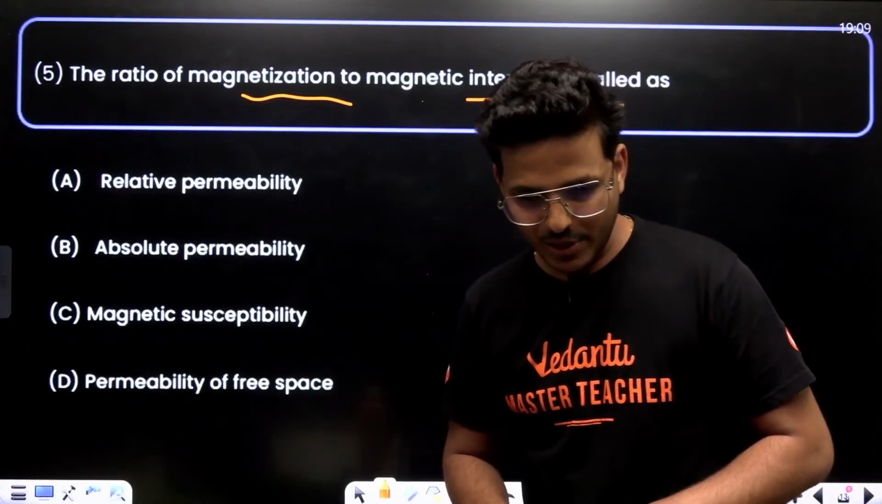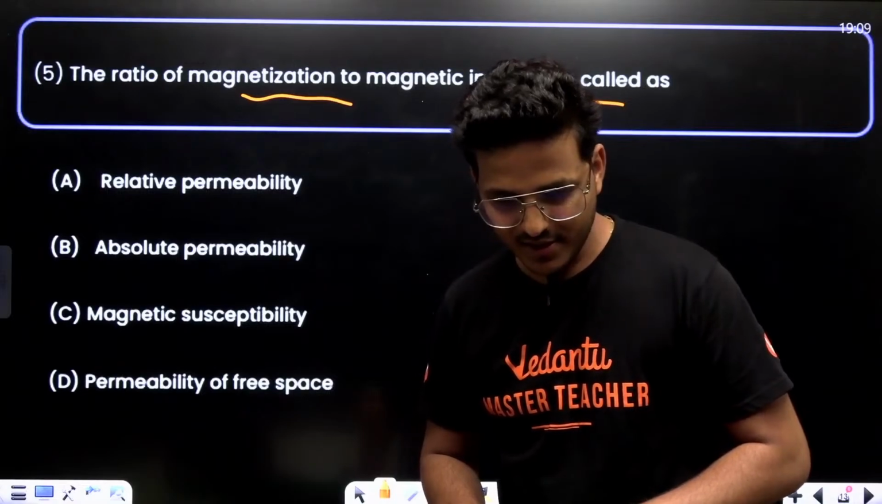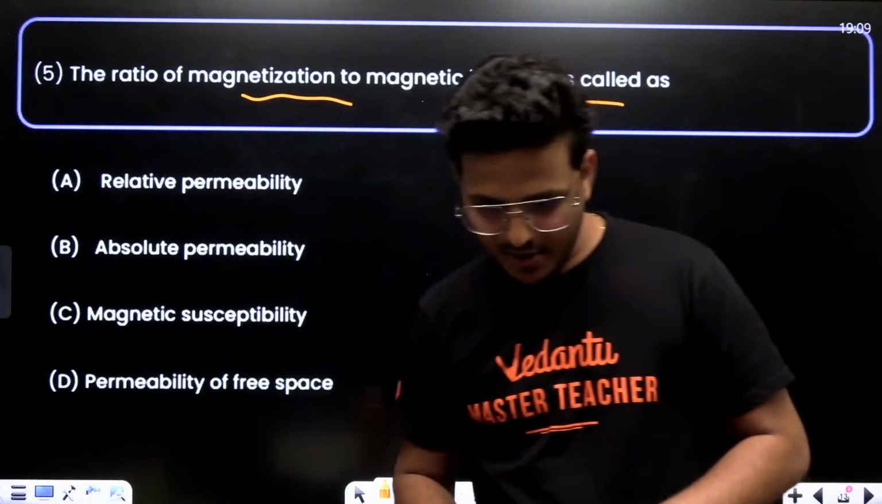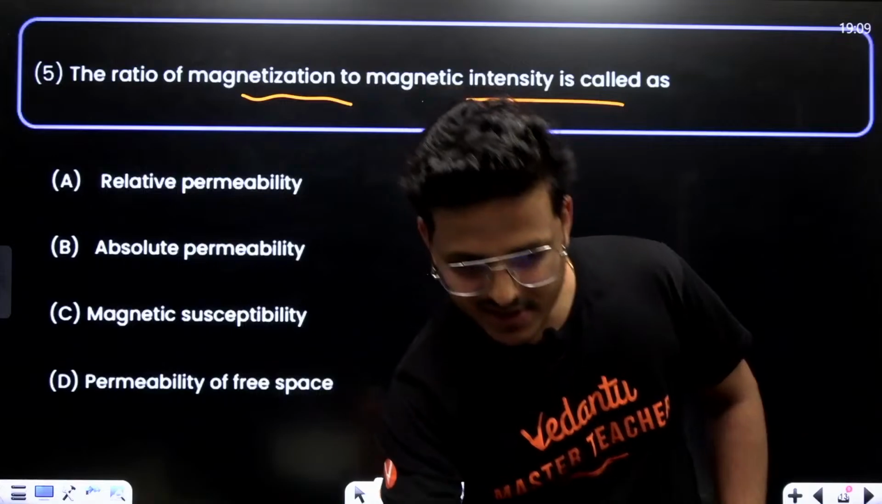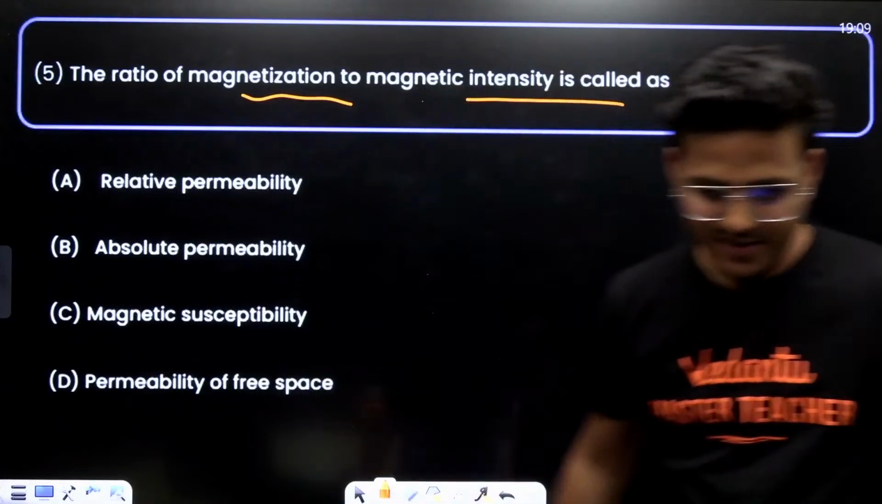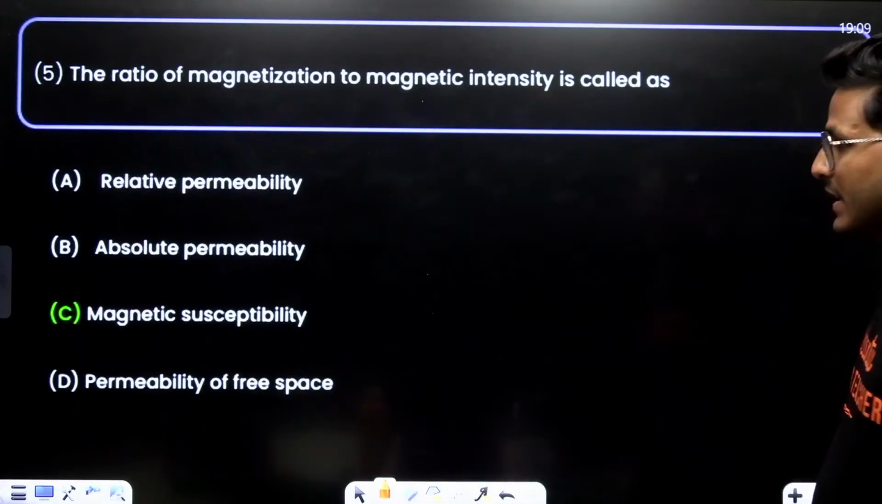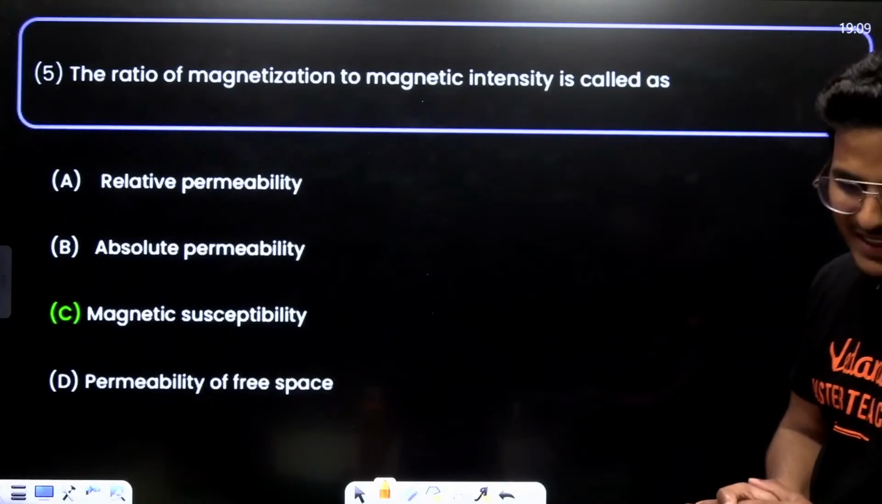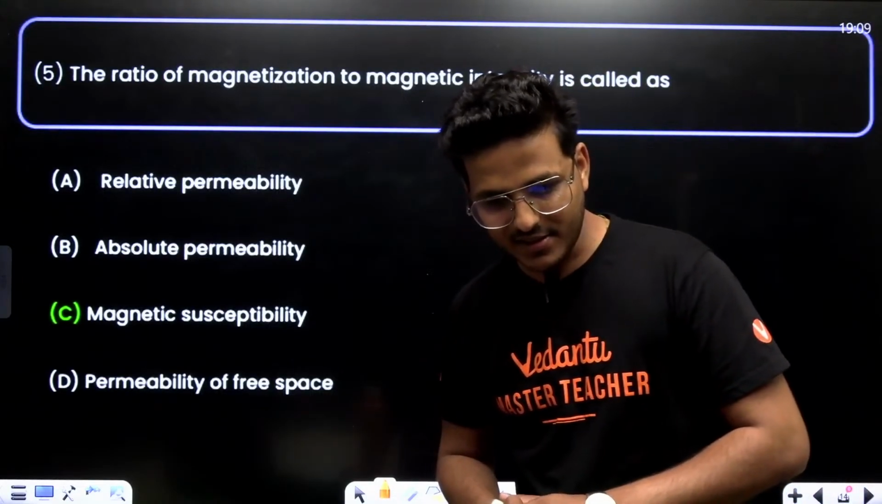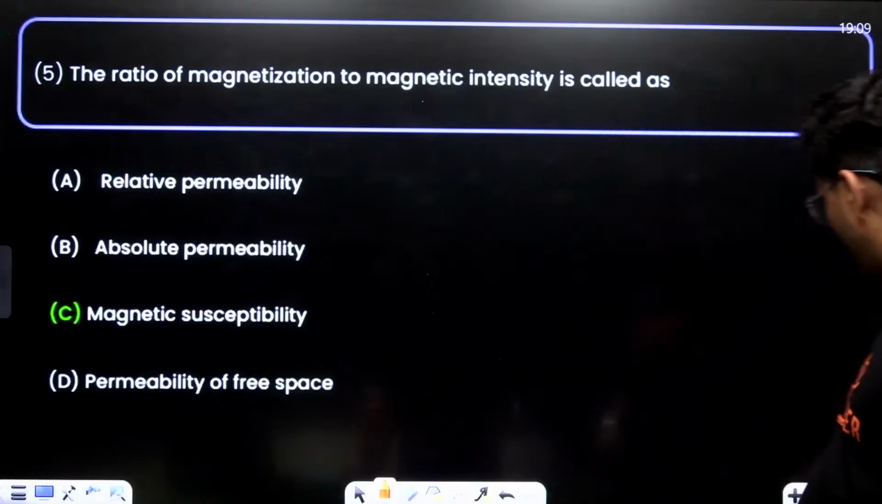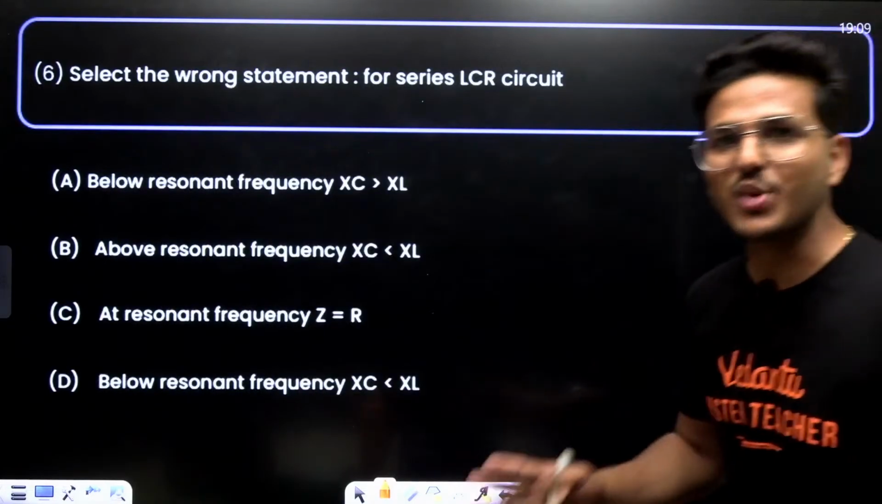Someone called C. Nagma Patil, C. Manish, C. It is magnetic susceptibility. Bhumi, correct answer. Now, moving to next question, that is question number 6.